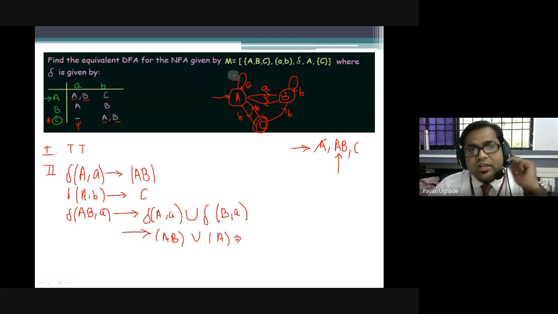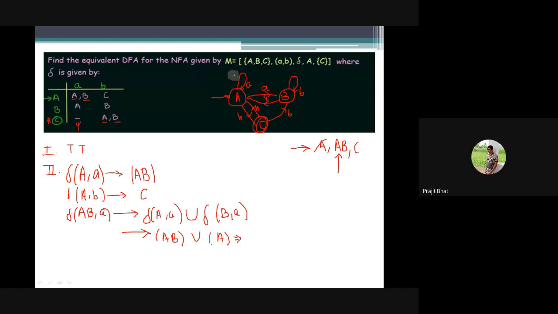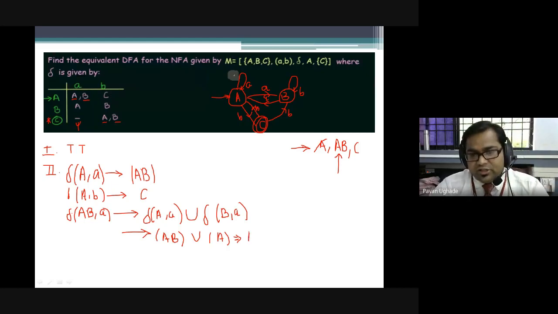So AB union A, if you know the union property, you can tell me, AB union A, what is that? It is AB. Very good. Now, this is AB. Whether this is in the list, if it is a part of the list, no need to add. If it is not, then add it. As AB is part of the list, we are not going to add it. Understood?